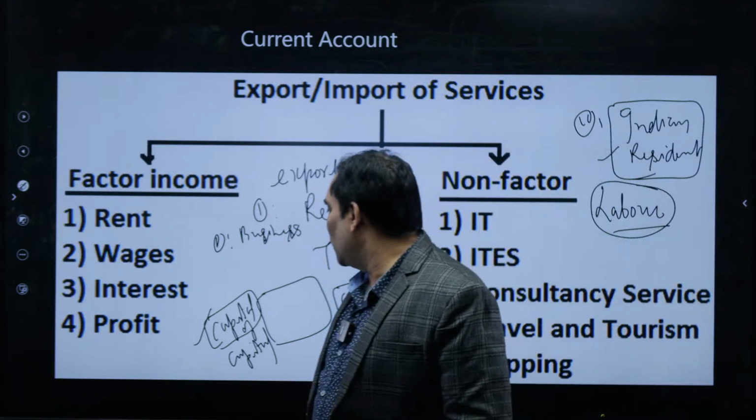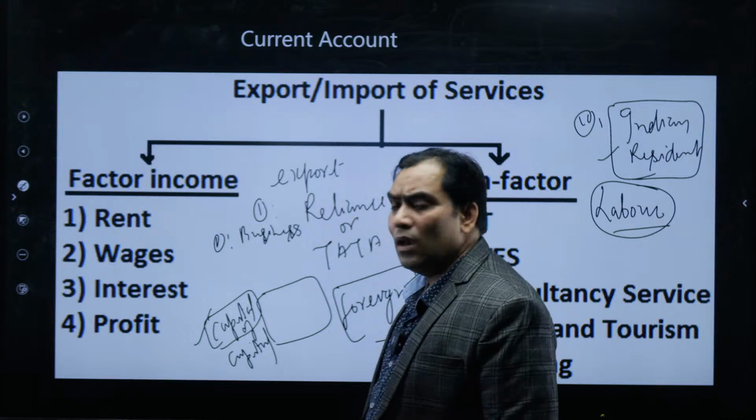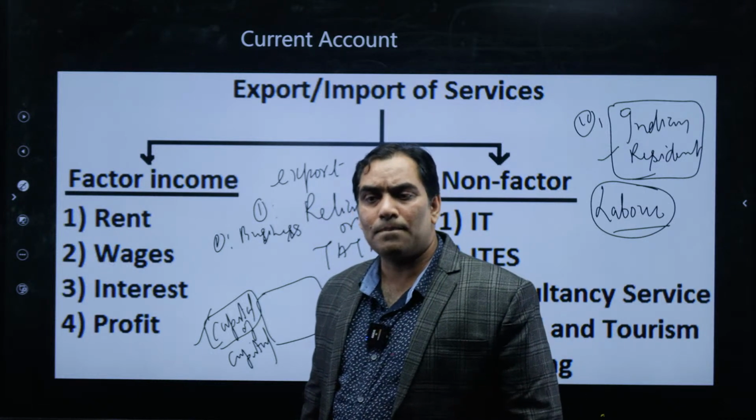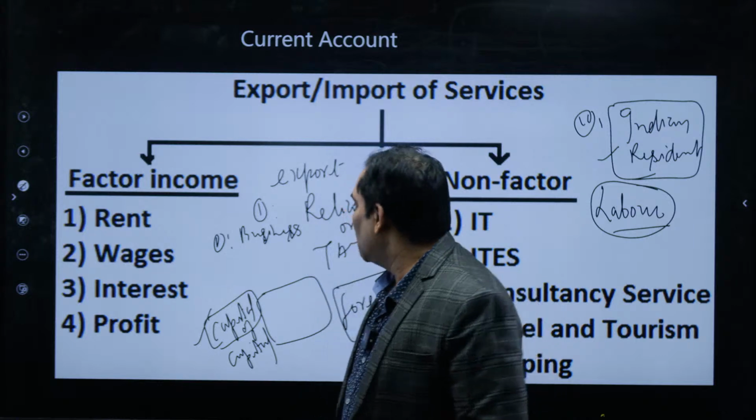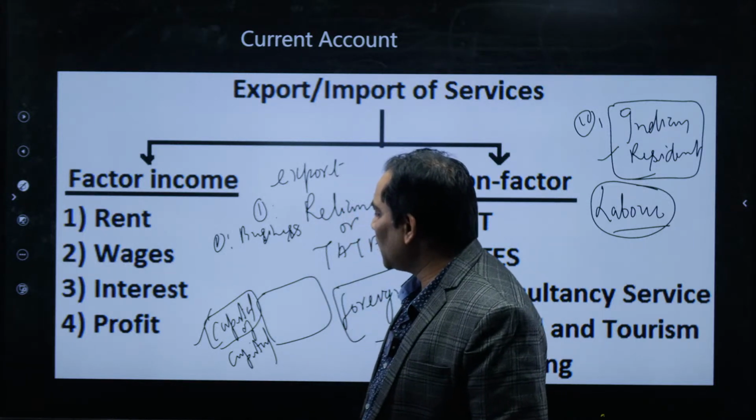Now we are going to discuss another type.